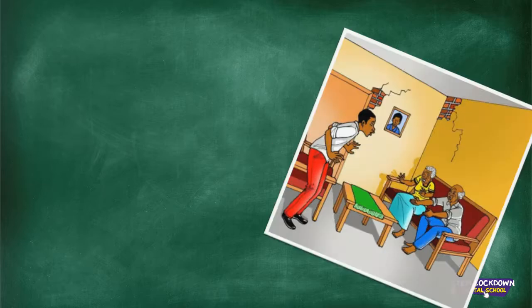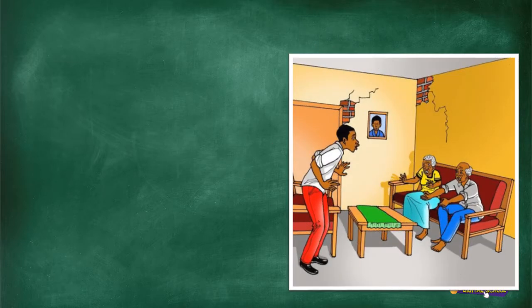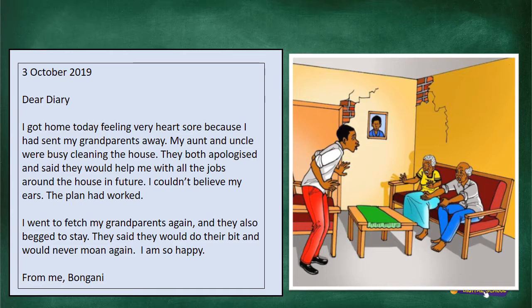Here is a second diary entry from Bongani's story. Do you remember this picture? He's just taken his grandparents somewhere because they need to find different accommodation and he's come back home. This is what he wrote that night.